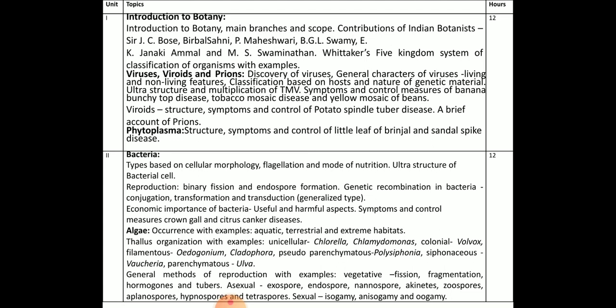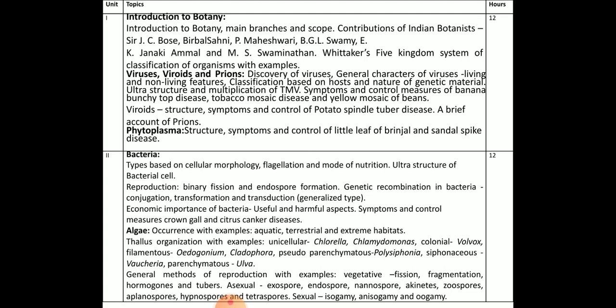In the second chapter, you will study viruses, viroids, and prions. You will study the general characteristics of viruses, and classification based on the host and nature of the genetic material.